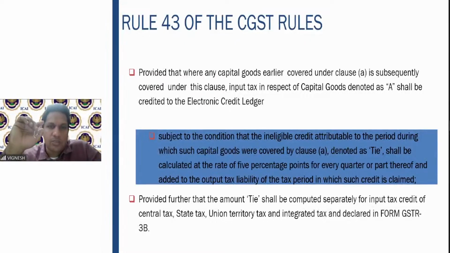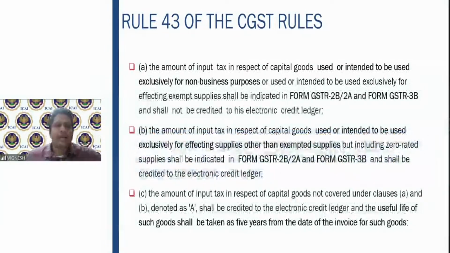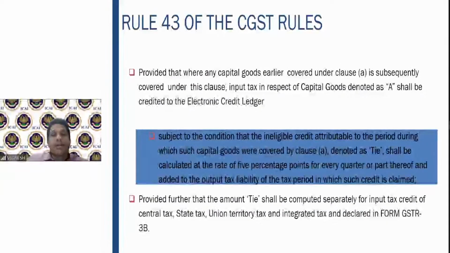Where capital goods earlier covered under A is subsequently covered under B, input tax in respect of the capital goods denoted as A shall be credited to the electronic credit ledger. What does it say? Earlier, any capital good which is used for non-business purpose, later that capital goods is now used for both non-business and business purpose. That is the common. Then what do you have to do? Then you have to straight away again take that also as A and credit it to the electronic credit ledger.